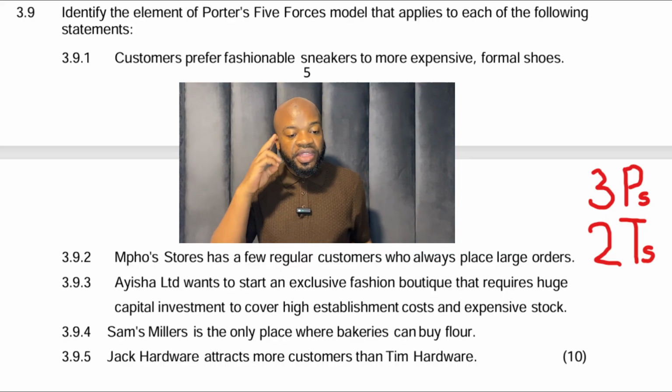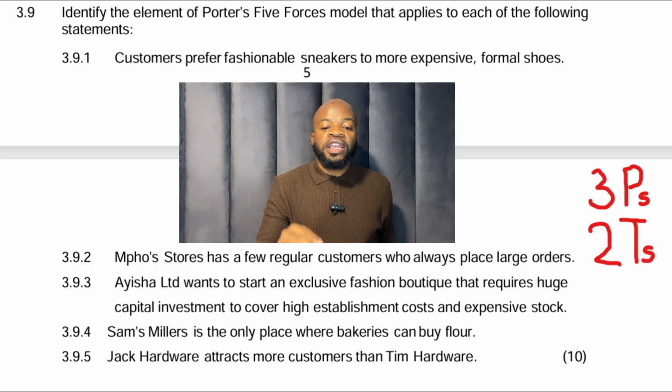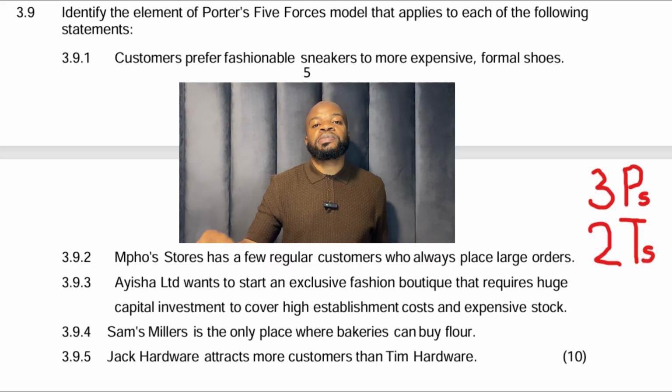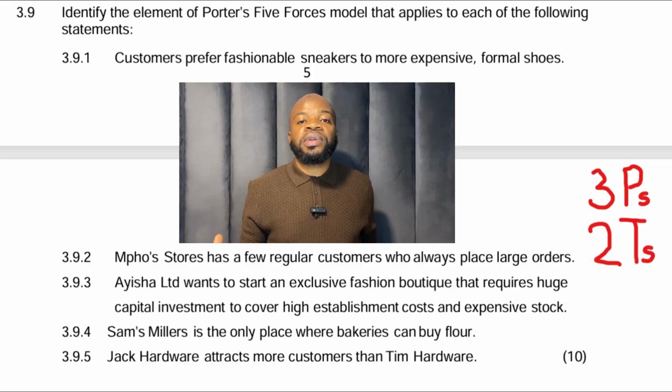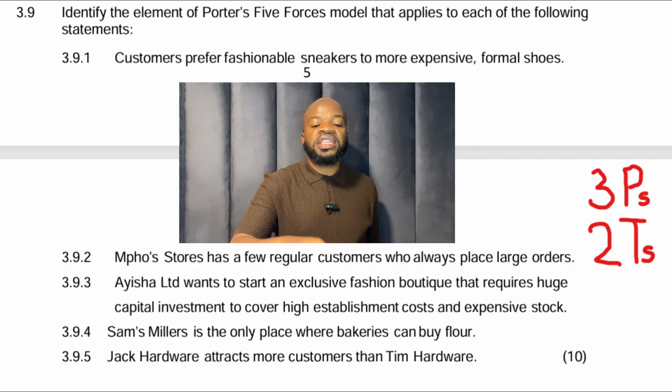So let's now check with that in mind. Customers prefer fashionable sneakers to more expensive formal shoes. Which one is that? That is threat of substitute products. We go to the second one. Mpho Stores has a few regular customers who always place large orders. These customers have power over the business because they place large orders and they are few in number. So the business really has to take care of them. That is the power of buyers because it says a few regular customers. So it's power of buyers.